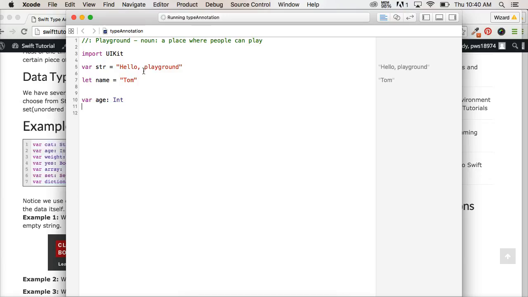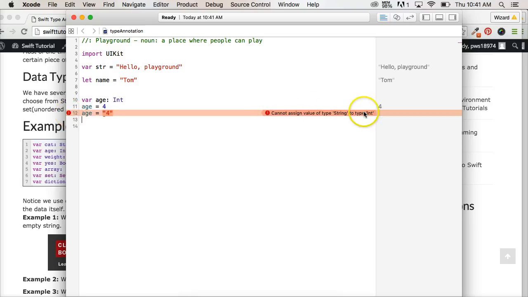All right. So if I go age is equal to 4, I'm going to get over here, age is equal to 4, eventually when my amazingly slow computer catches up. But if I went and said age is equal to 4 like this in a string, I'm going to get an error. And the reason I'm getting an error is because we set this to an integer, not a string. So if I go over here, it says cannot assign a value of type String to type Int. All right, so we can't do that because we already initialized our variable to represent an integer.